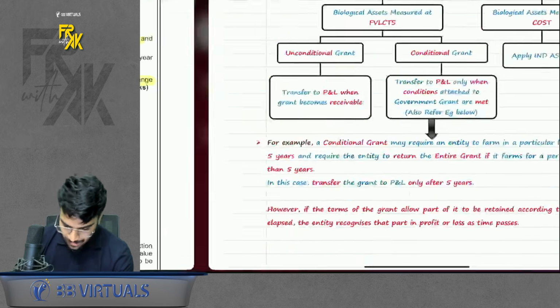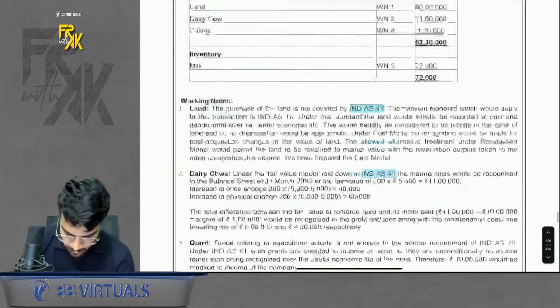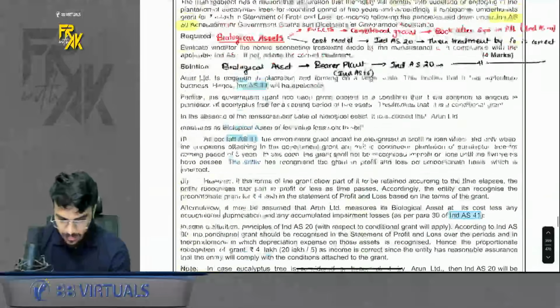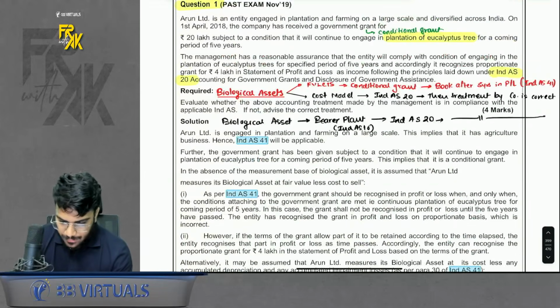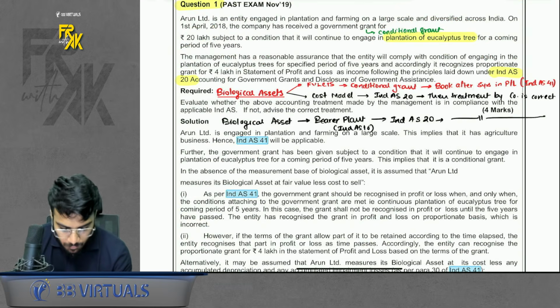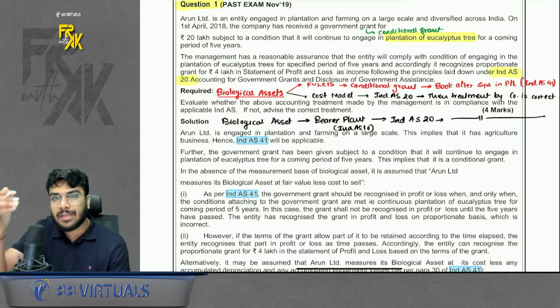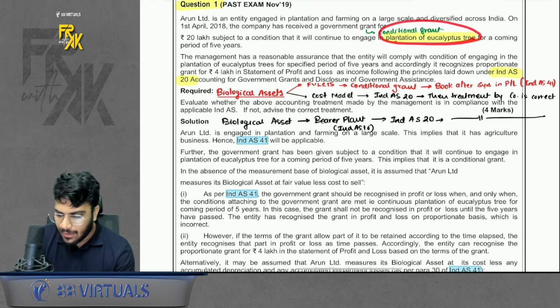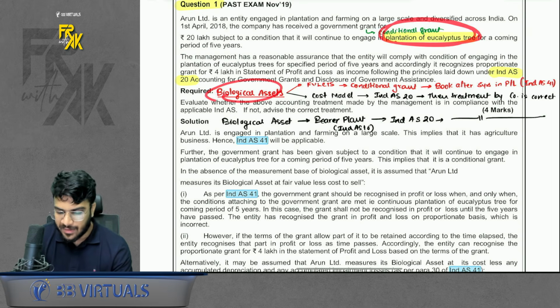Okay, Acha. To discuss this, we did one question also, that was question number 1 of MTP RTP past exam, in case you remember. It says that we have a plantation tree for which we got a grant of 20 lakhs. Now what the company did was, company booked the grant over the period of 5 years. Is it correct? So ideally, if you are getting a grant for a biological asset, that is a tree, if